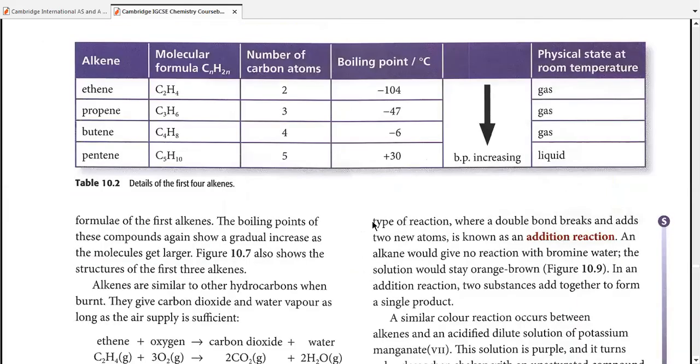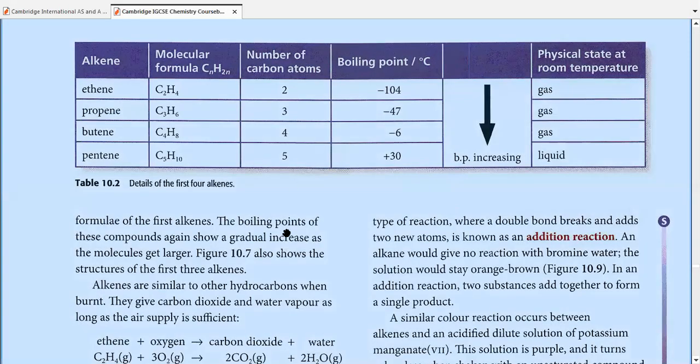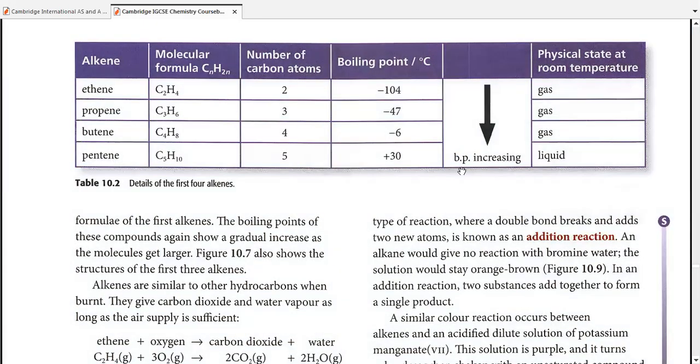Let's go through their physical properties. Take a look at this table. Ethene, propene, butene, pentene goes on in the same way. And then we have the number of carbon atoms increasing down the series, and so is the boiling point. In the same way, this arrow shows that the boiling point increases down the group. Here you're supposed to write boiling point increasing.